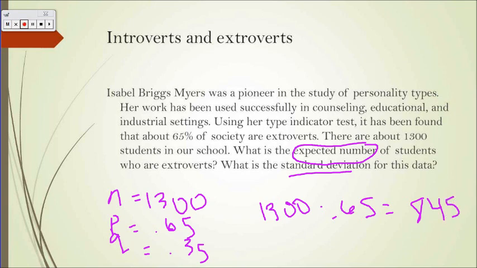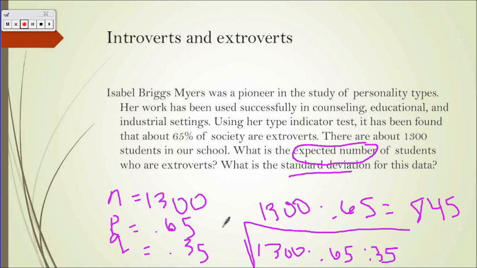But now obviously, what does 845 mean? Is that Doritos, tomatoes, potatoes? No. It is 845 students, so make sure you put the label in. Standard deviation, we now take the square root. We have our n, 1,300, times our p, 0.65, times our q, 0.35. Pretty straightforward once you get this information. You plug it all in your calculator.